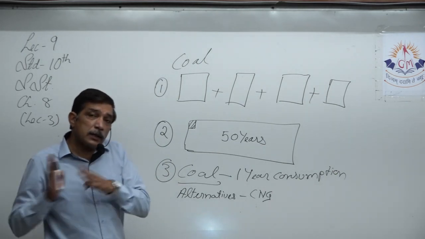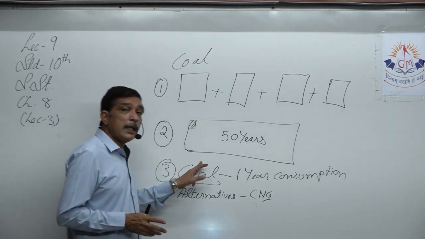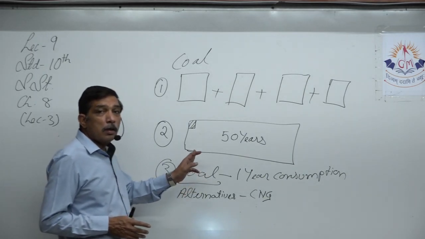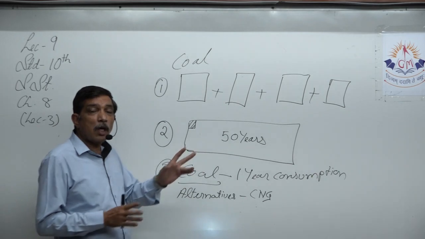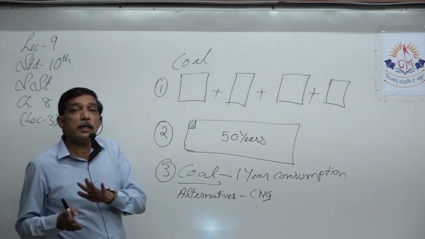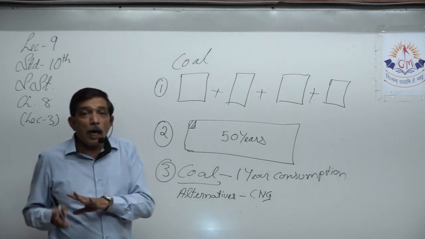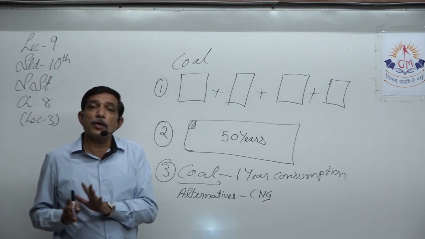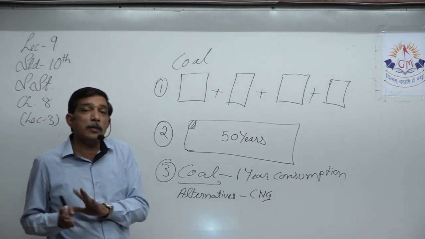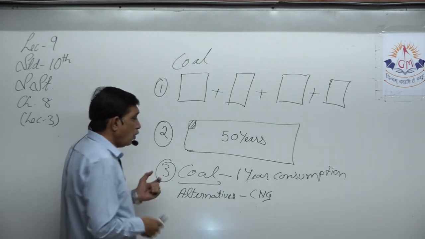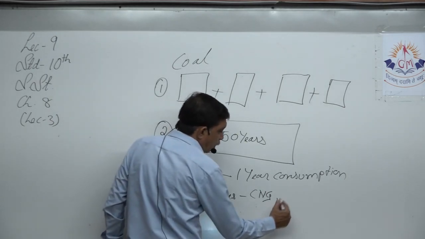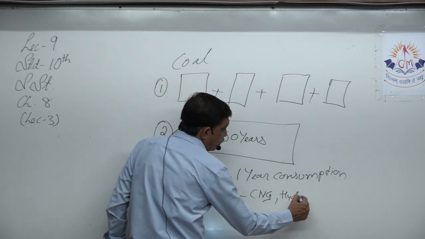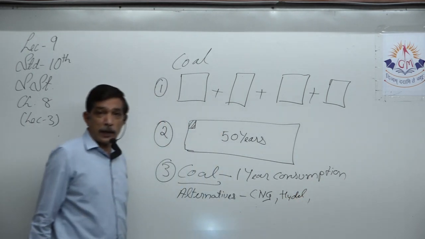Then if electricity is produced this way, we will need less coal because we are now using hydroelectricity. We are using hydel power instead of coal. So we can use hydel power.